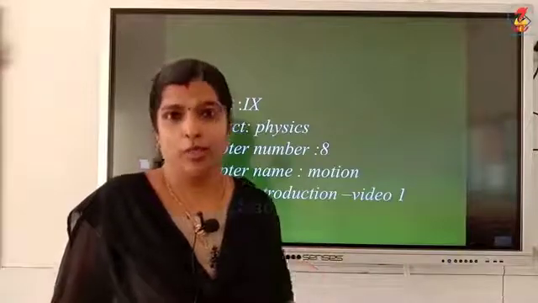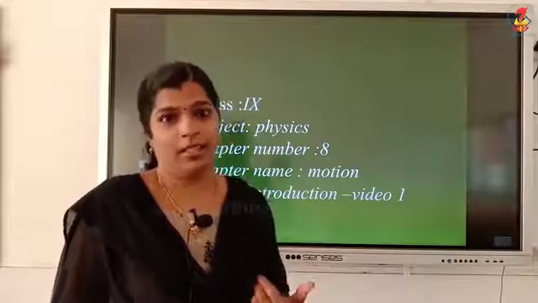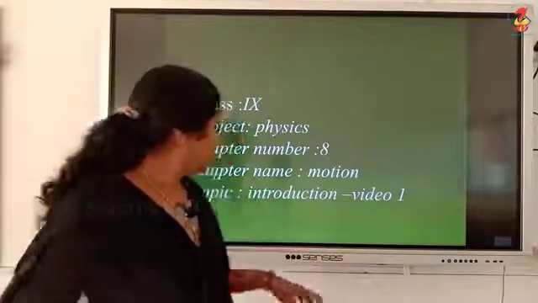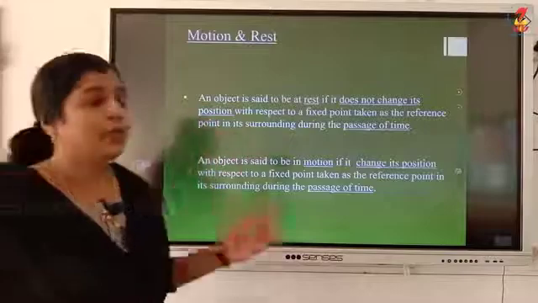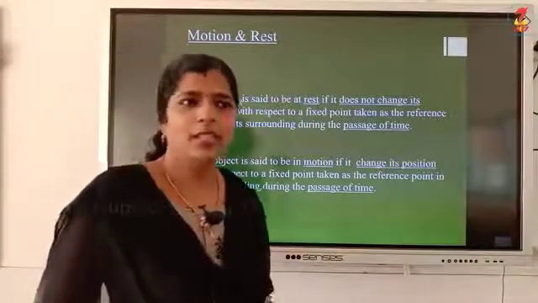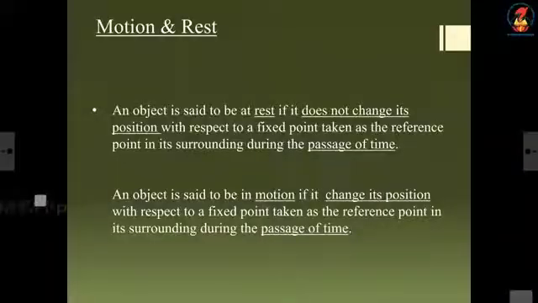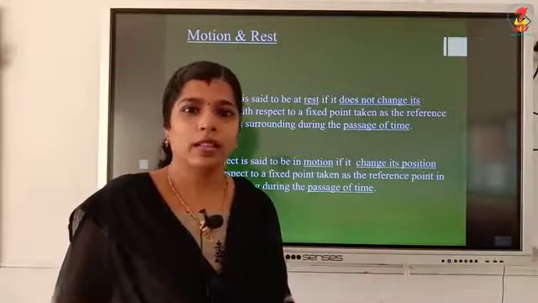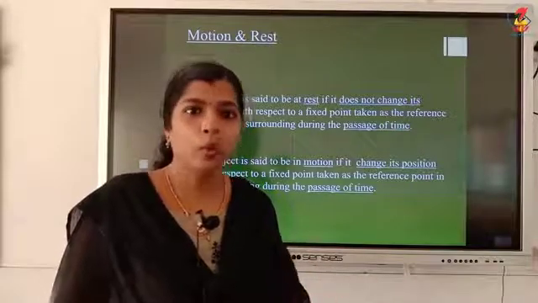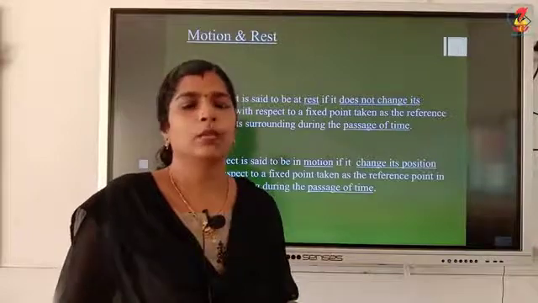What is motion? What is rest? Okay. So, first I will define rest. Rest means, yeah, if an object is not moving, it is at rest. That is a simple definition. Okay. Or in one sentence we can say it. If an object is not moving, it is at rest. If it is moving, then it is in motion.